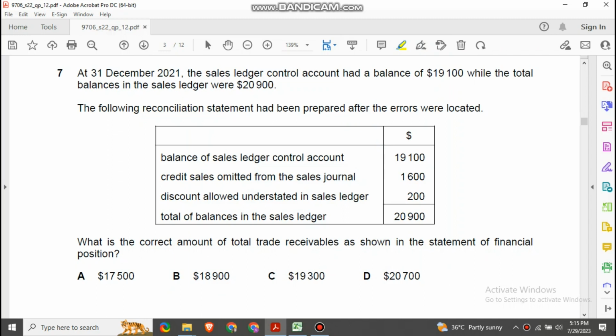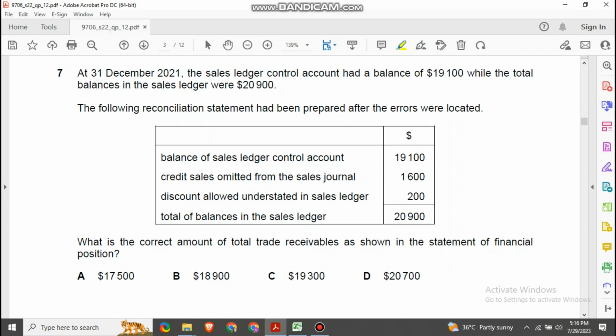Credit sales omitted from the sales journal 1,600 and the discount allowed understated in sales ledger is 200. So the total of sales balance is 20,900. Okay. What is the correct amount of trade receivables as shown in the statement of financial position?